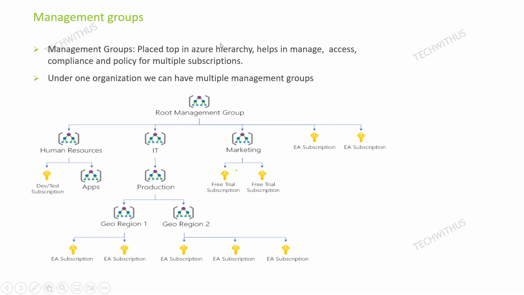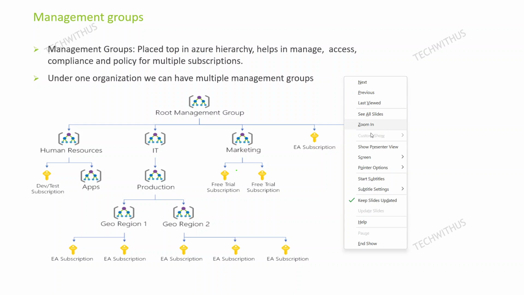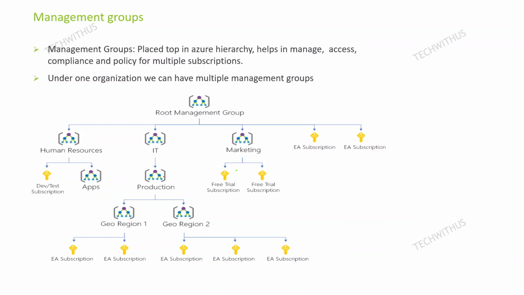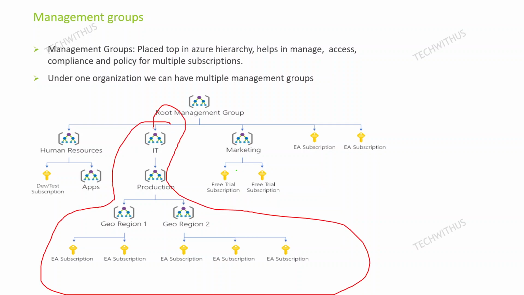Suppose you consider here, this production group, this IT group. Whatever policy we have applied here, there is a concept called Azure Policy, which we will learn later. There we can mention some requirements, like if you want to create any machine, we need to create it only in a particular zone or region, and it should have some security alerts, and we need to provide tags for it. We will enable all these things and enforce the policies here.